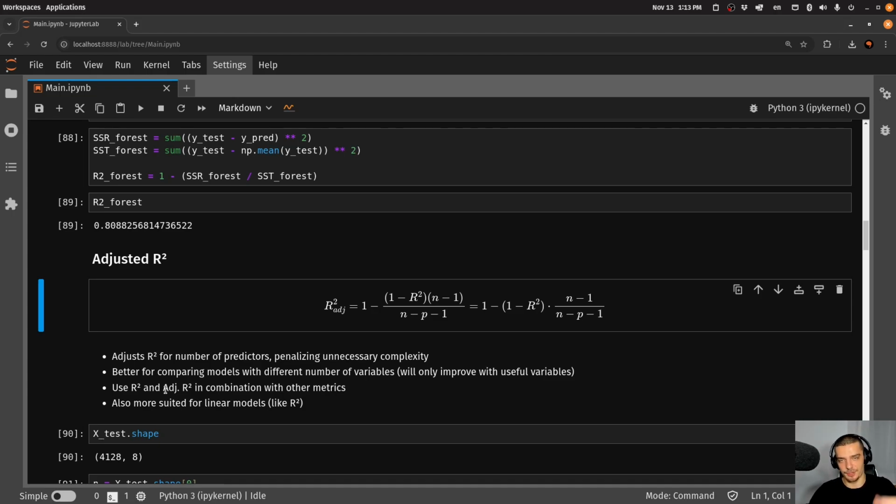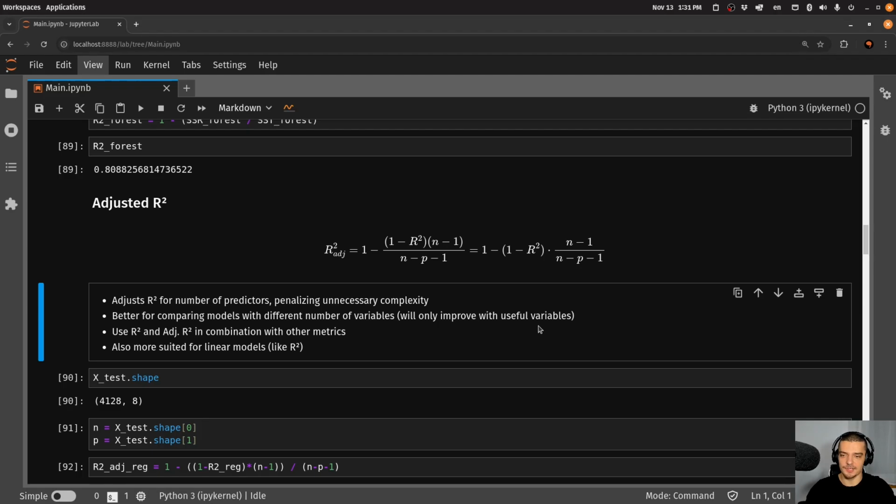Every new variable, every new parameter that you introduce to the model is going to result initially in a lower adjusted R² score, unless you can explain more of the variance. So you still want to explain more of the variance, but if you're just adding variables that don't explain much of it, you're going to actually decrease the score. So you're penalizing unnecessary variables, unnecessary complexity.